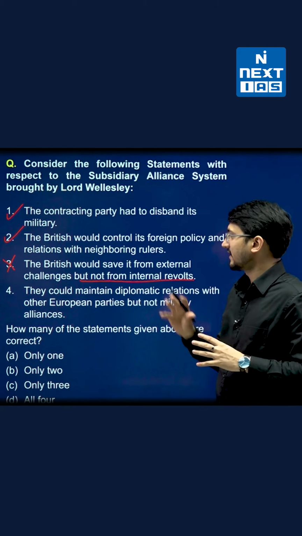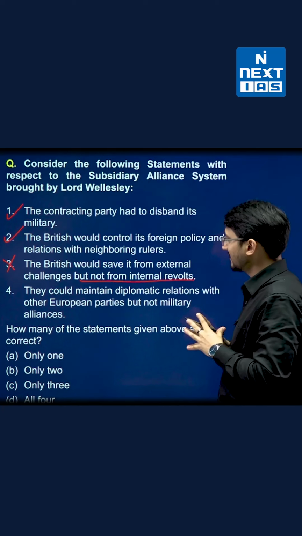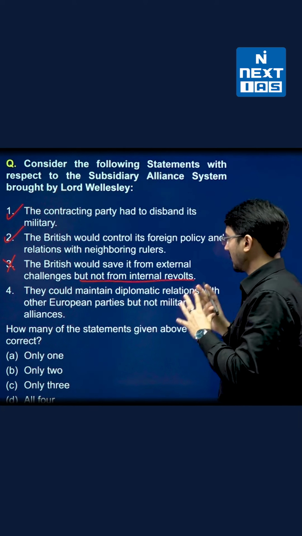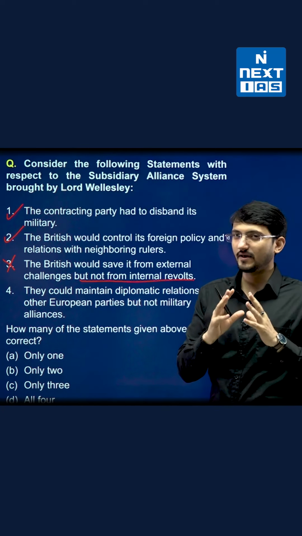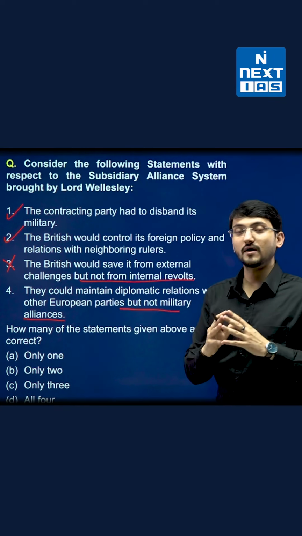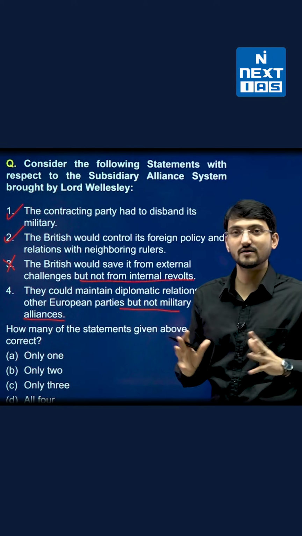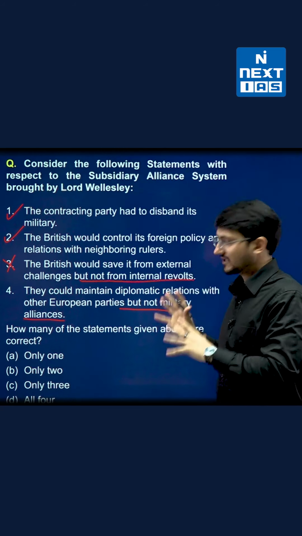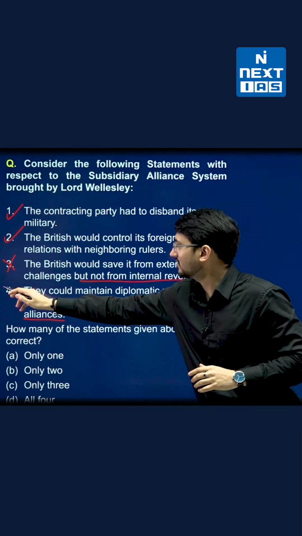The fourth one, they would maintain diplomatic relations with other European parties but not military alliances. This is incorrect because this was also banned. They had to have no relations with any European power except the British. So this is also incorrect.